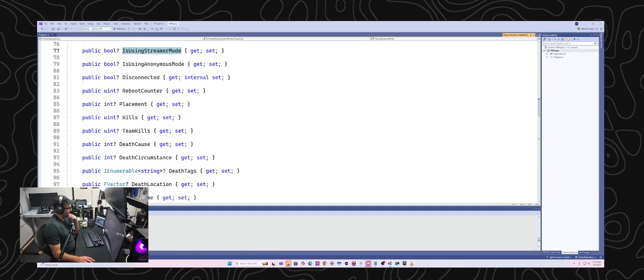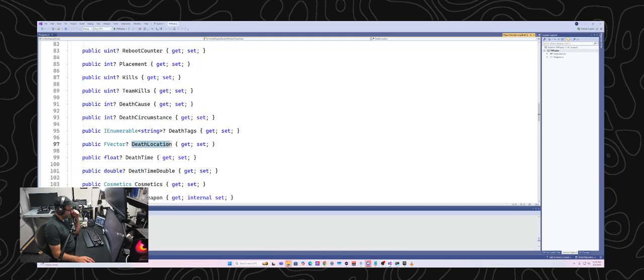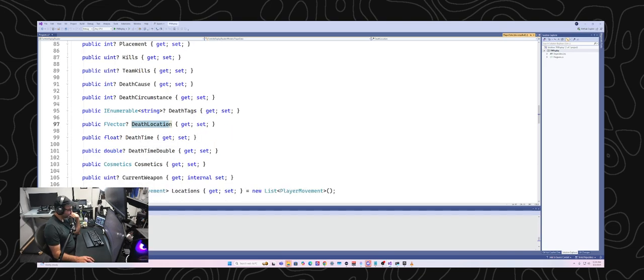So anyways, as you can see, there's a lot of stuff in here. Death cause, death circumstance, I don't know what that is. Death location, so that is a vector of death location. Death time, death time double.